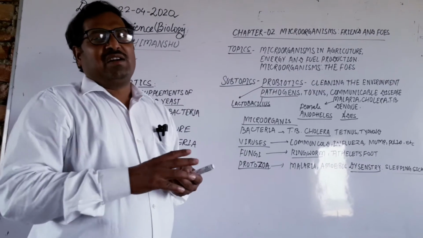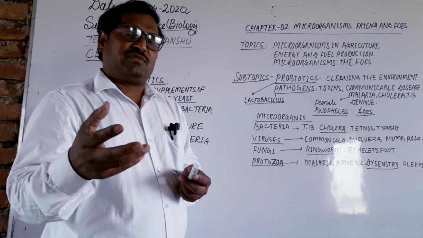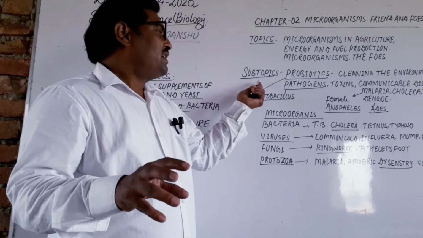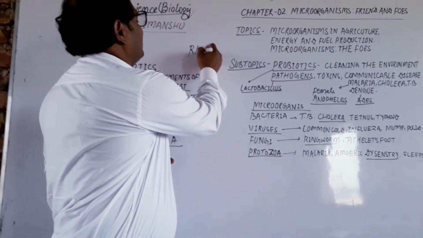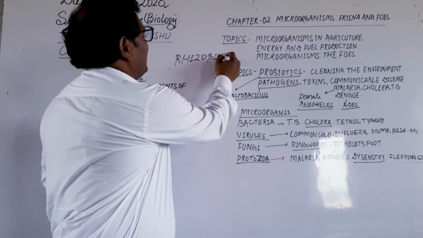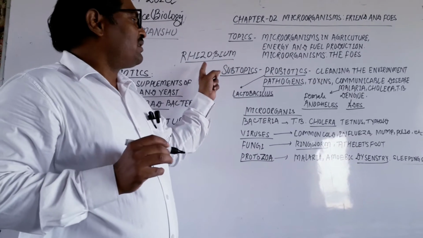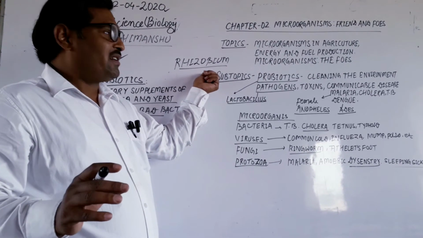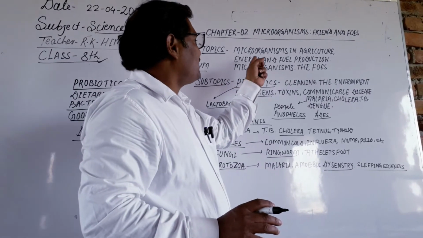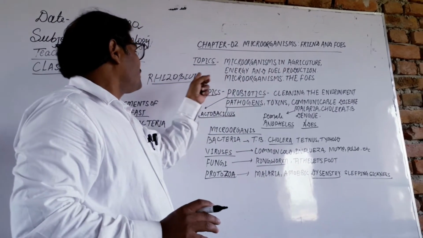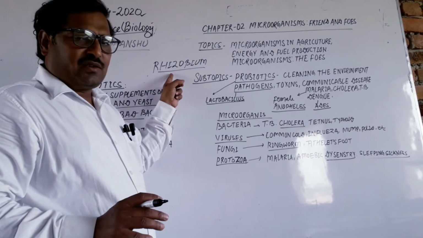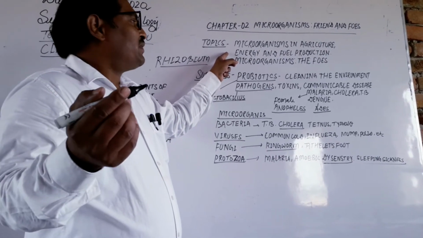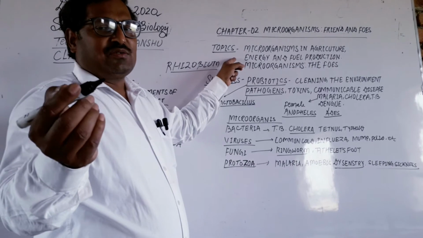Some leguminous plants, like gram (chana), have bacteria in their nodules called rhizobium. These rhizobium bacteria are present in the root nodules of some leguminous plants. They fix atmospheric nitrogen. So today the topic is microorganisms in agriculture. Rhizobium bacteria, cyanobacteria and blue green algae are used in agriculture to enhance the productivity and fertility of the soil by converting nitrogen into nitrate.